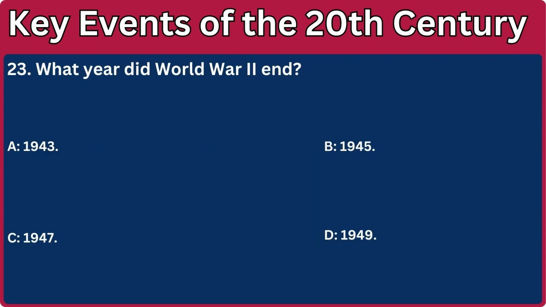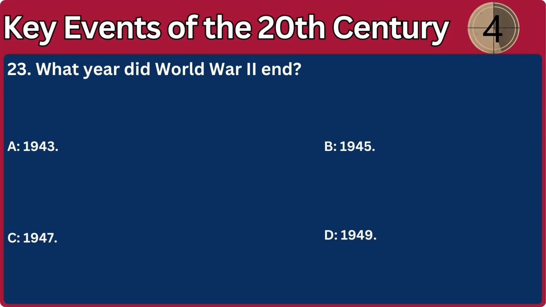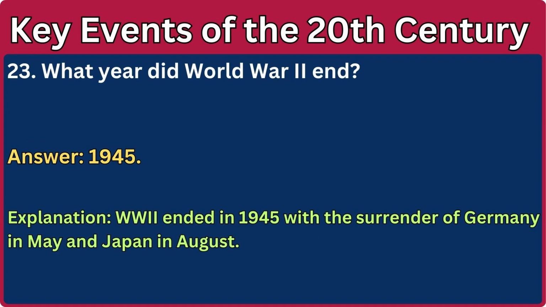23. What year did World War II end? A. 1943. B. 1945. C. 1947. D. 1949. Answer: 1945. Explanation: World War II ended in 1945 with the surrender of Germany in May and Japan in August.